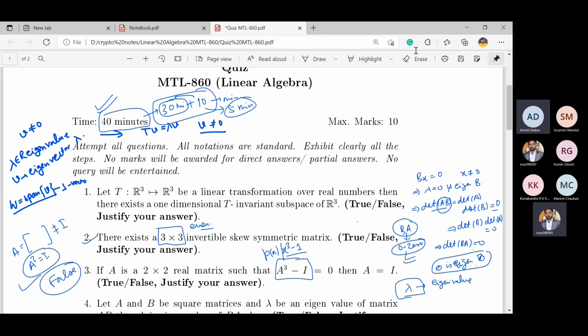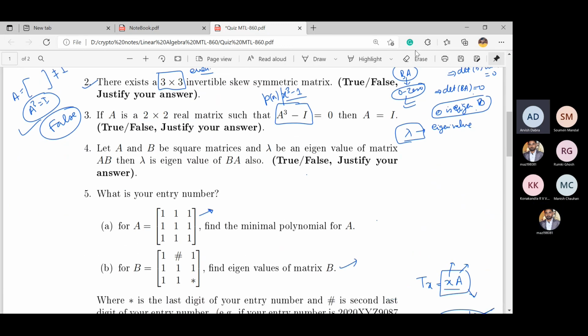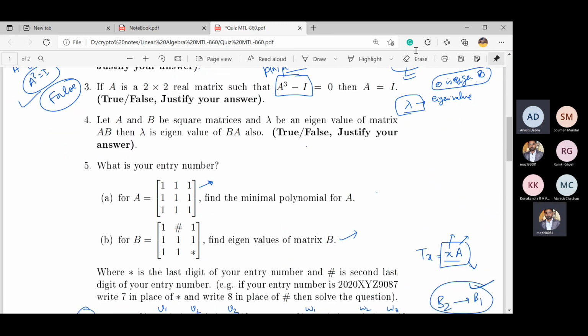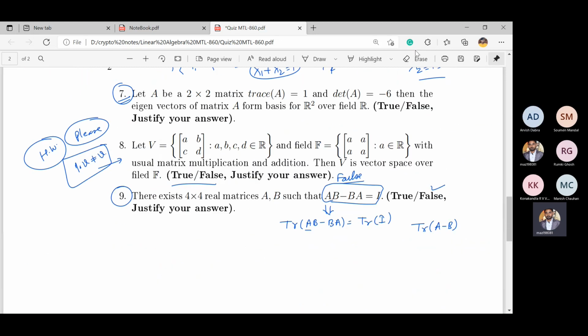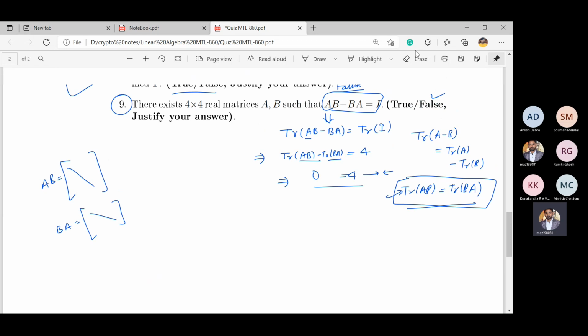So anything else? The fifth question took a little more time as compared to the others. Yeah, the 30 minutes provided, I think this one alone would take 5 minutes if you do it properly. At least for 2 plus 2, it is okay, but for 1 plus 1, it took a lot more time. Yeah, this one is actually a lengthy one. The other one is just okay for a 2 minute question.